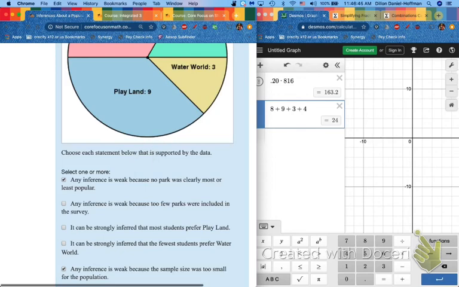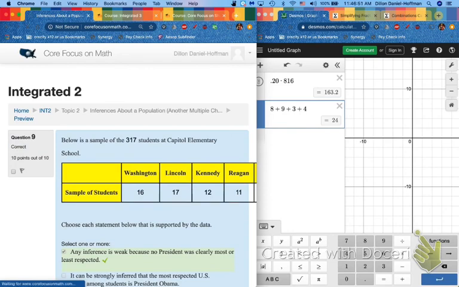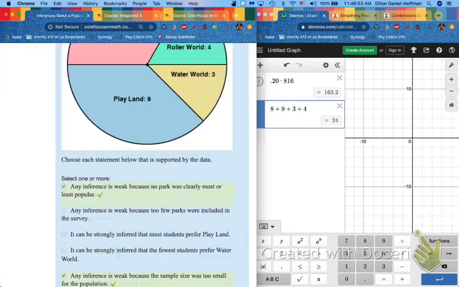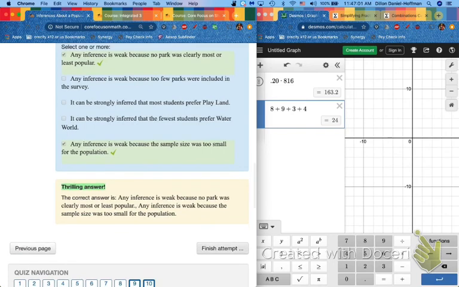So, no, that's good. And the final fitting pun. This is maybe the best pun-centered lesson of any you'll ever see in my class. Thrilling answer. You know, like a park is. Thrilling to go on. Get it? Yeah. There it is. 10 for 10.